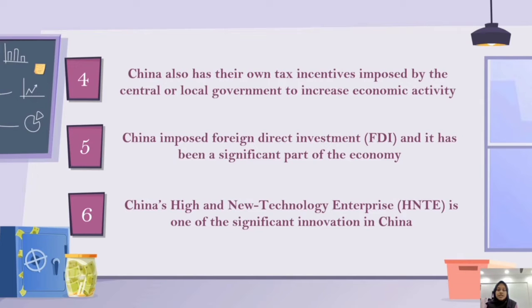Tax incentive in China is given based on the size of the business, where small businesses are eligible for tax incentive to help them survive. China has the High and New Technology Enterprise (HNTE) program. HNTE is one of the significant innovations in China. The HNTE is a tax policy where an organization involved in new technology is qualified for a 15% tax rate, compared to the 25% general rate. The organization within the provinces is given HNTE according to the tax authorities in those provinces.